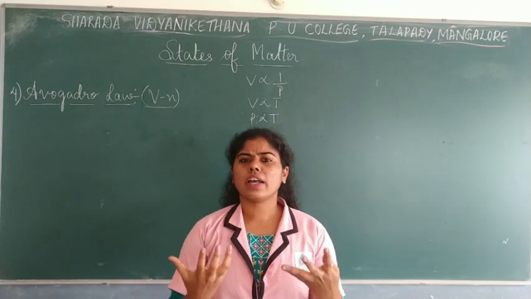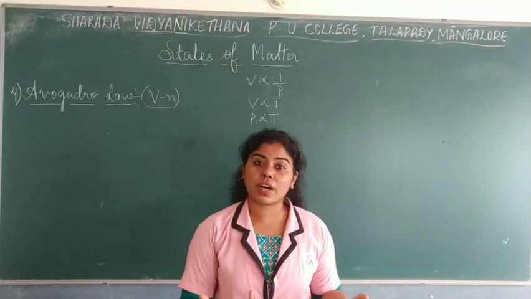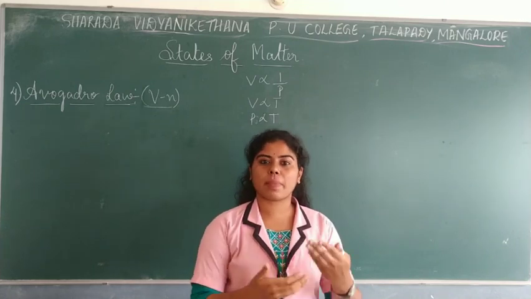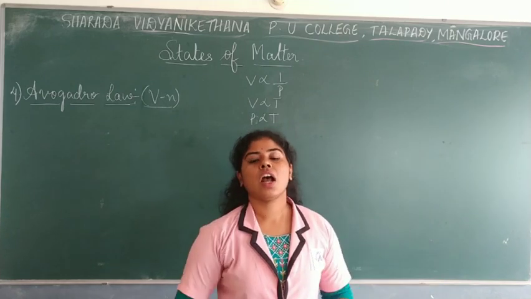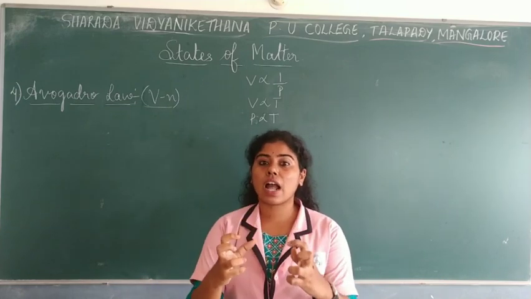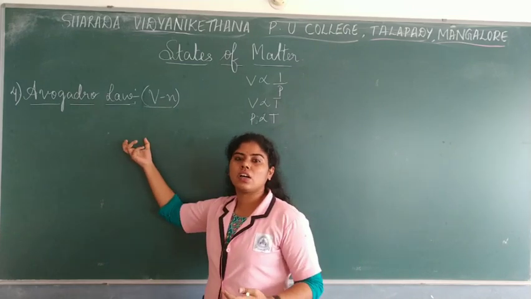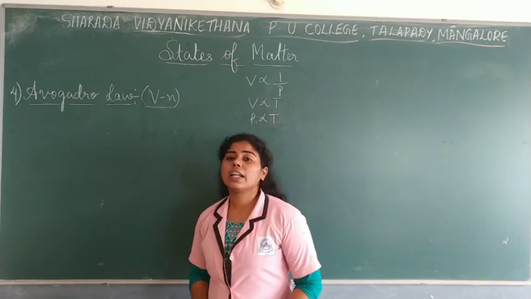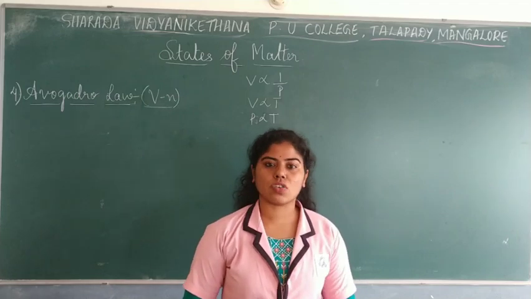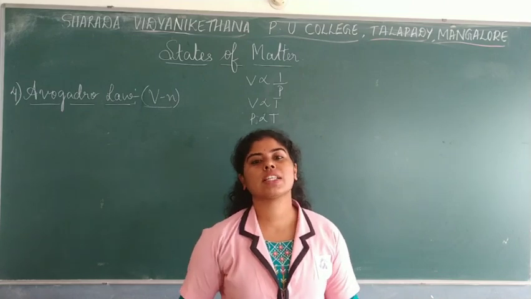Now as you all know, you have already heard his name in your primary classes, the Avogadro number, which gives you that constant value, 6.023 × 10^23 molecules or ions, right? You've studied all these before. Let us try to understand and apply it to the gaseous state and study what the law says. Around 1811, the scientist Amedeo Avogadro gave a relationship between volume as well as the amount of gas.